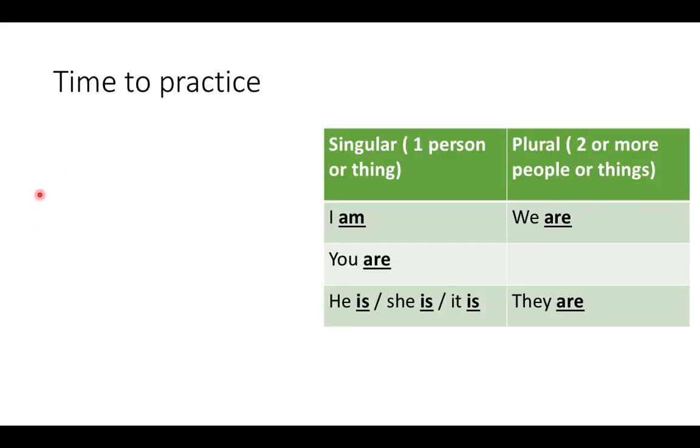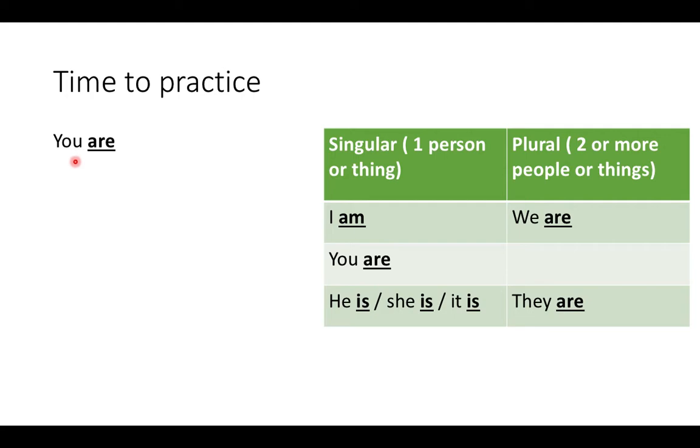Okay, so we're going to practice changing be, which I know you guys are really, really good at. So this will probably be super easy. Here's our little chart that tells us what we use when. When we're using singular, we have I, you, he, she, or it. All of these are only talking about one person. And so you're going to say I am, you are, he is, she is, it is. But if you're talking about two or more people or things, so when you say we or they, that's plural. You're going to say we are and they are.